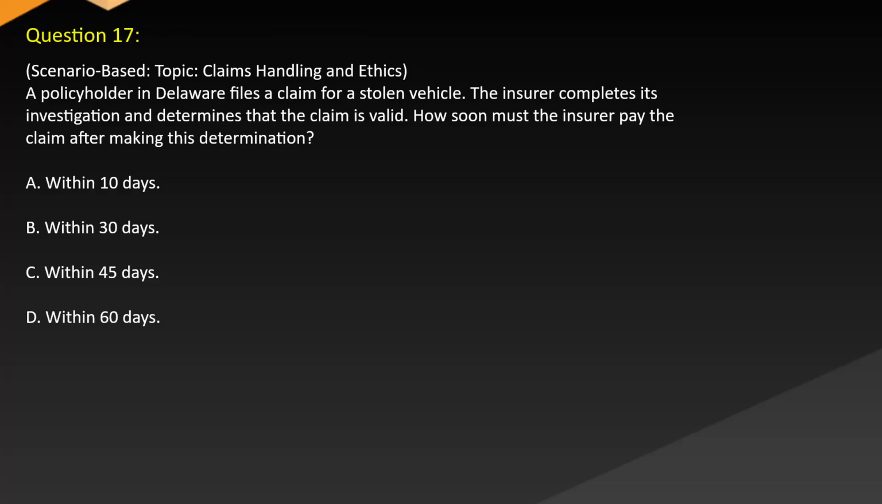Question 17. Scenario-based. Topic: Claims handling and ethics. A policyholder in Delaware files a claim for a stolen vehicle. The insurer completes its investigation and determines that the claim is valid. How soon must the insurer pay the claim after making this determination? A. Within 10 days. B. Within 30 days. C. Within 45 days. D. Within 60 days.